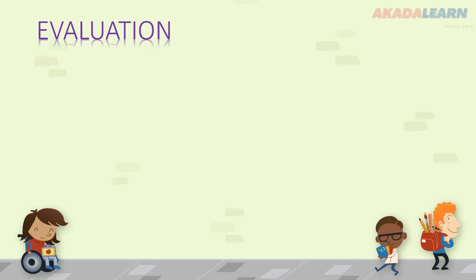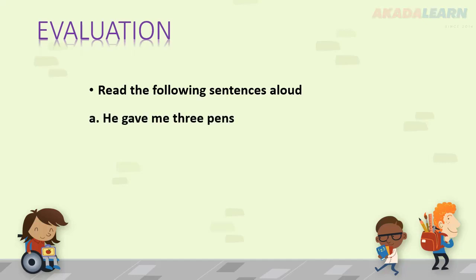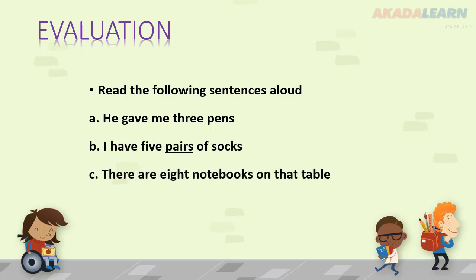Alright, let me give you some exercises. Read the following sentences aloud, okay? So I'm not going to read the following sentences. I want you to read them by yourself, okay? I'm sure by now you should be familiar with the words in this sentence. So I want you to go ahead and read them. This is the first sentence, okay? It has 5 words in it. So I want you to read that sentence. This is the second one, okay? This is the third one.